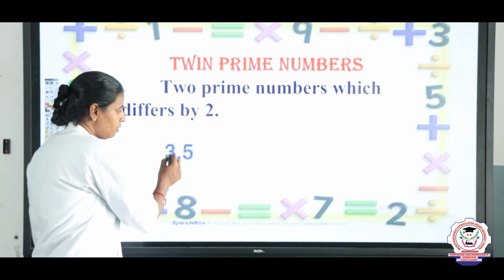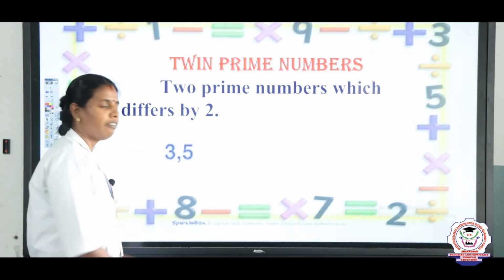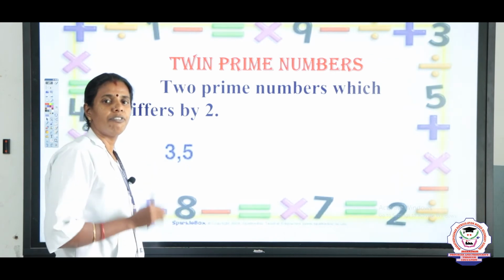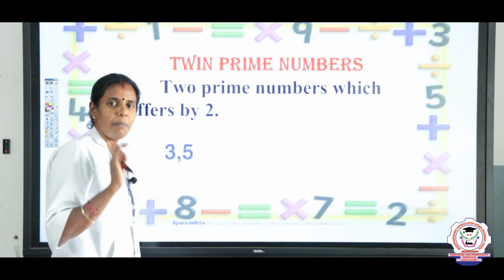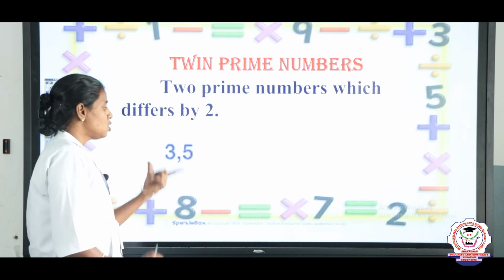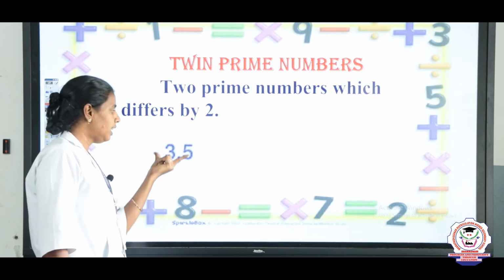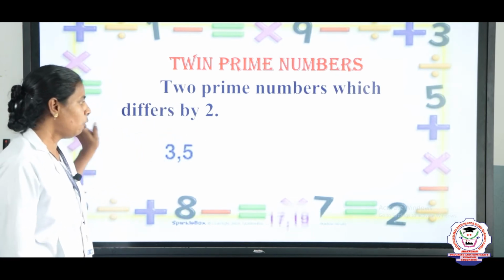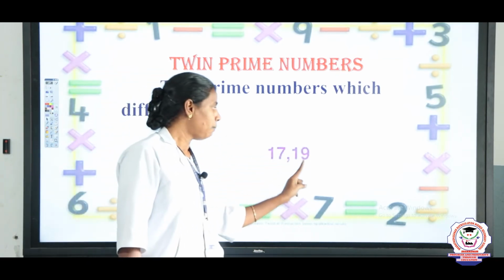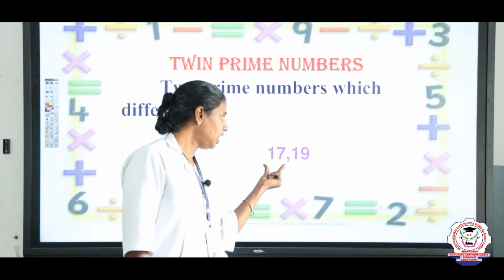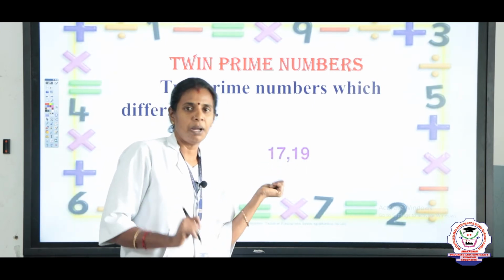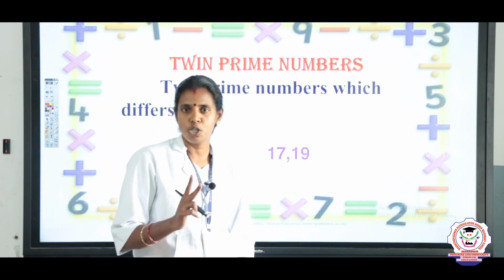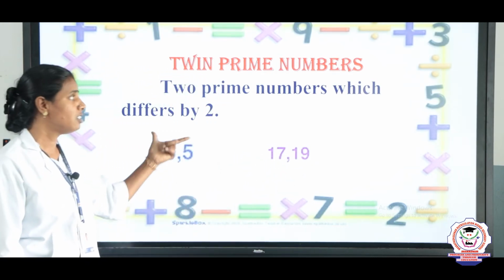So, what is the difference of this? 3 is a prime number and 5 is also a prime number. The difference of 3 and 5, 5 minus 3, is 2, right? So, when the difference is 2, then 3 and 5 are called twin primes. Okay. One more example, 17, 19. 17 and 19 both are prime numbers. The difference of these two, 19 minus 17, is 2. Can you give one example which is twin prime?